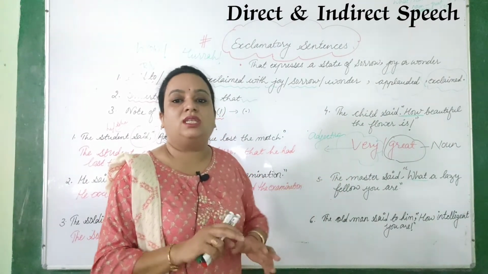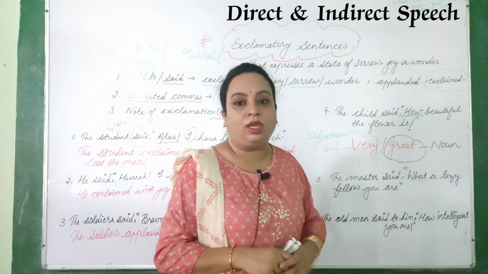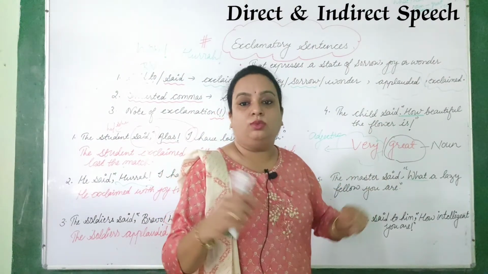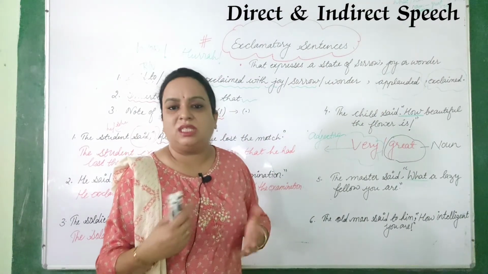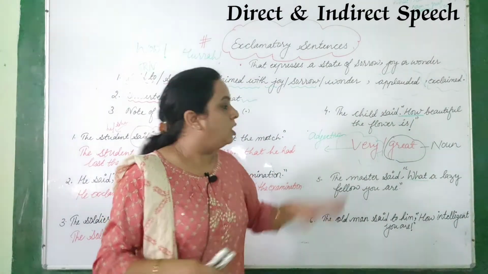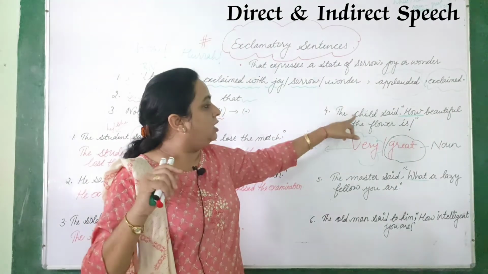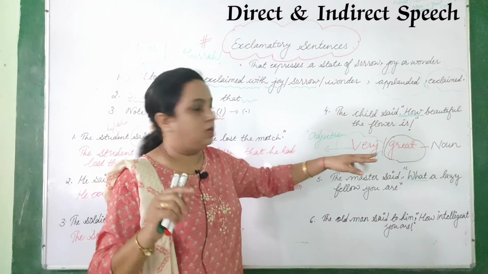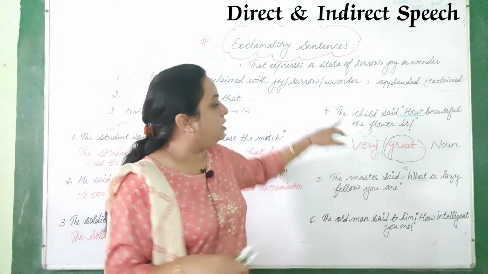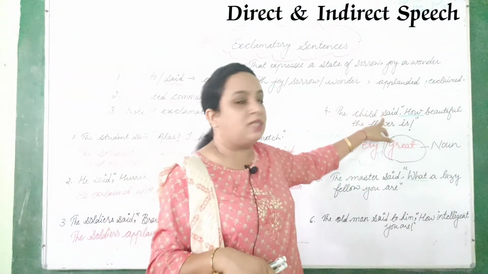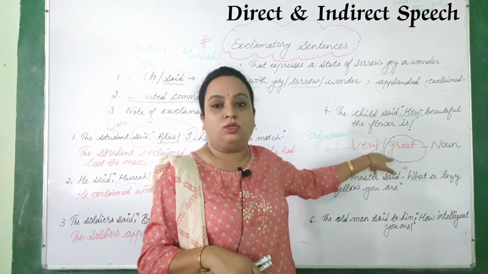So directly we will say the child exclaimed that. Okay? Because here alas, sorrow, bravo are not there, so we will not write with happiness or something. It is a feeling of wonder or surprise, that's it. If I use the child exclaimed with surprise, then you can leave this option. But if you are directly writing the child exclaimed that, in that case you have to add these two words, very and great.